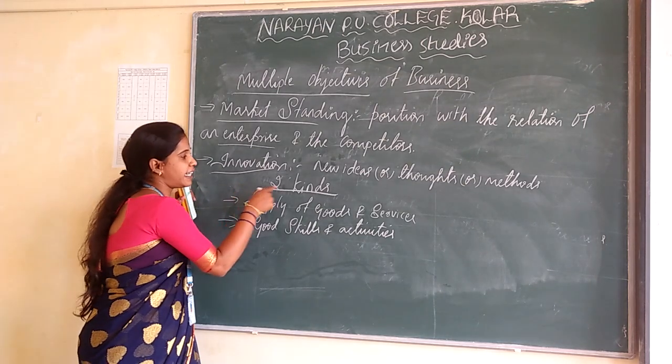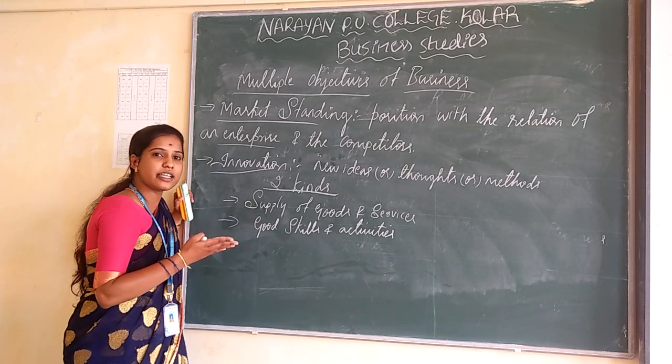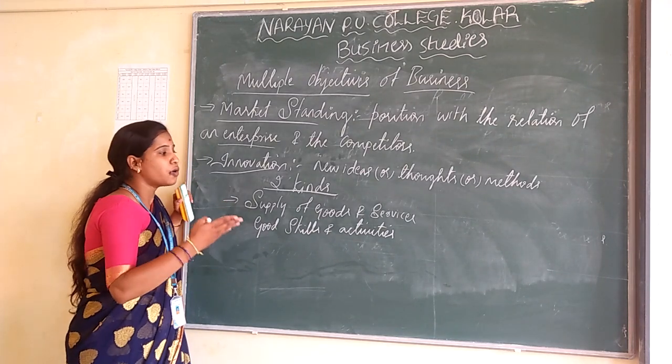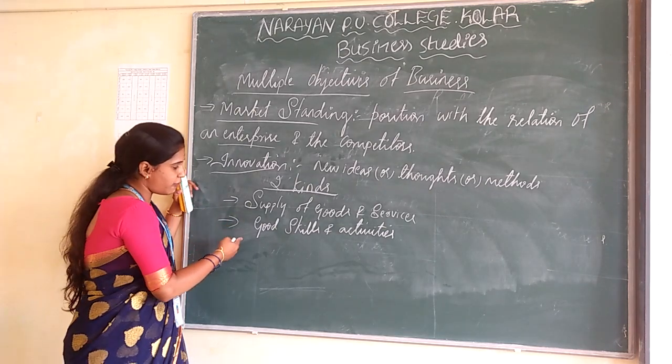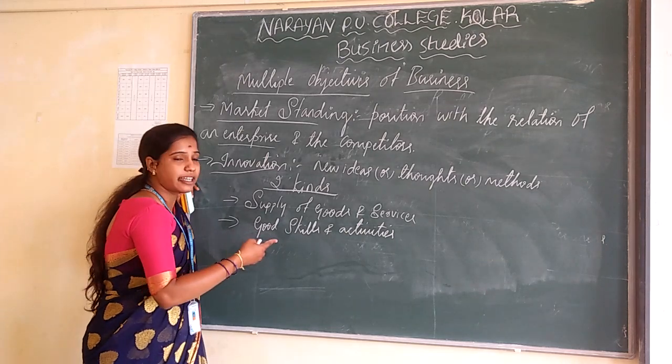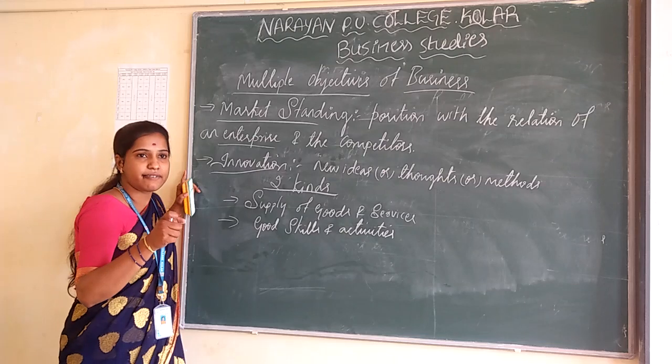And in the first kind, the business organizations supply goods and services in an innovative way. And the second one is good skills and activities that should be adopted in the production of goods and services.